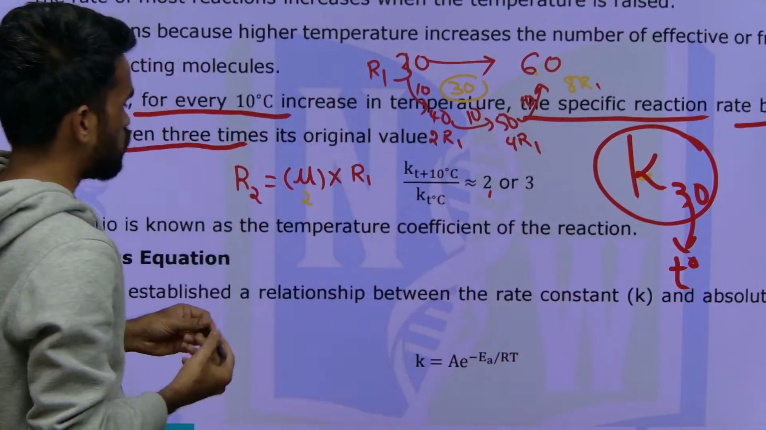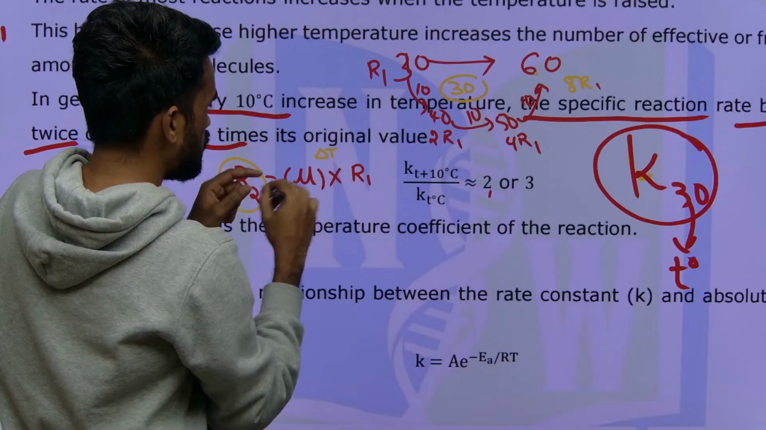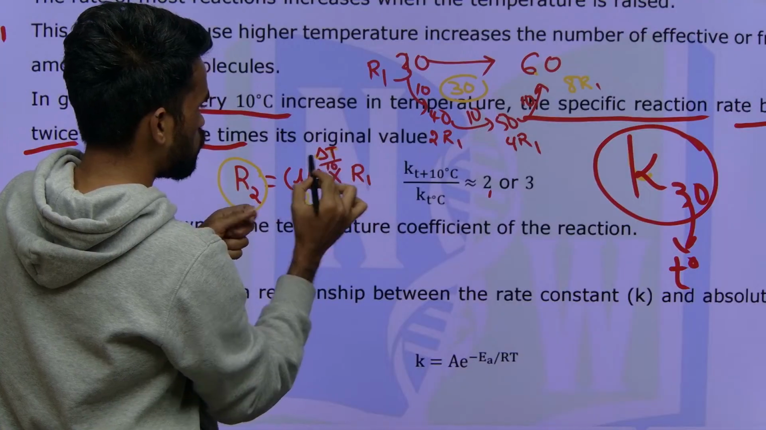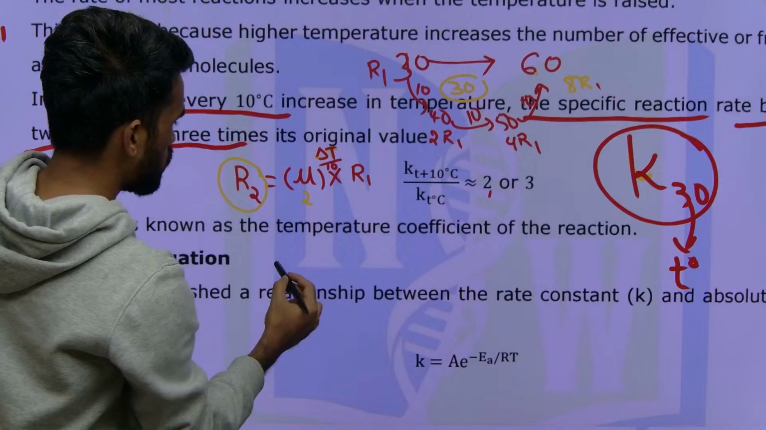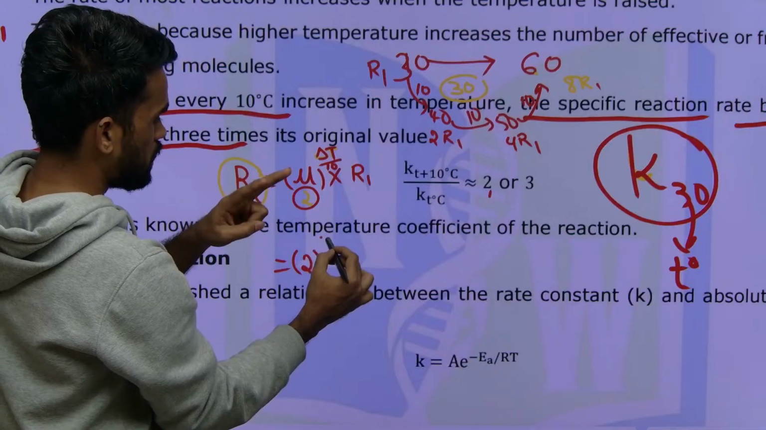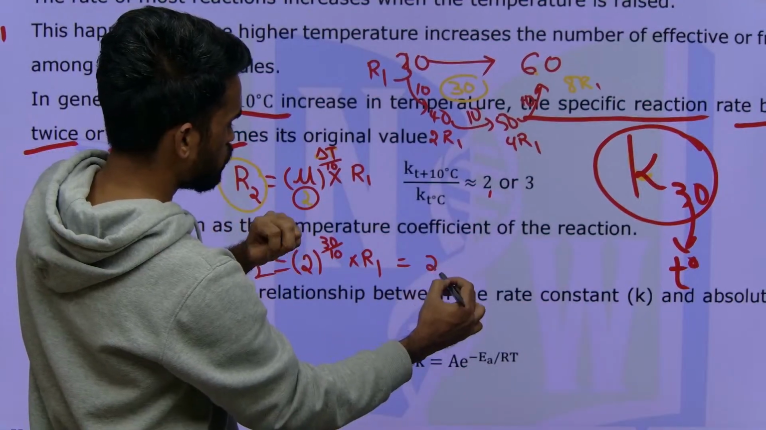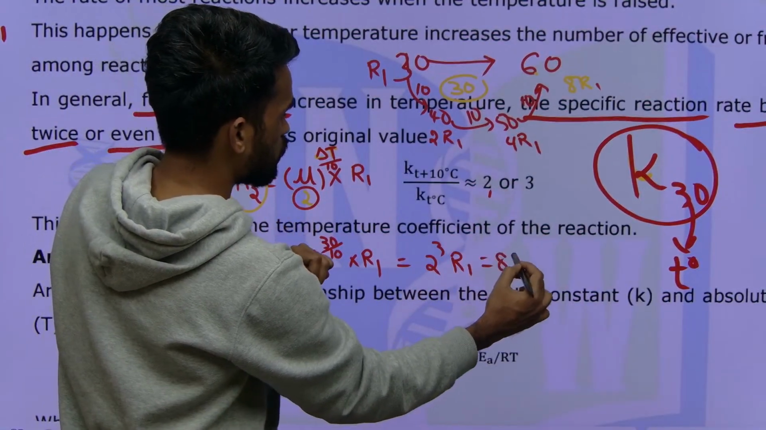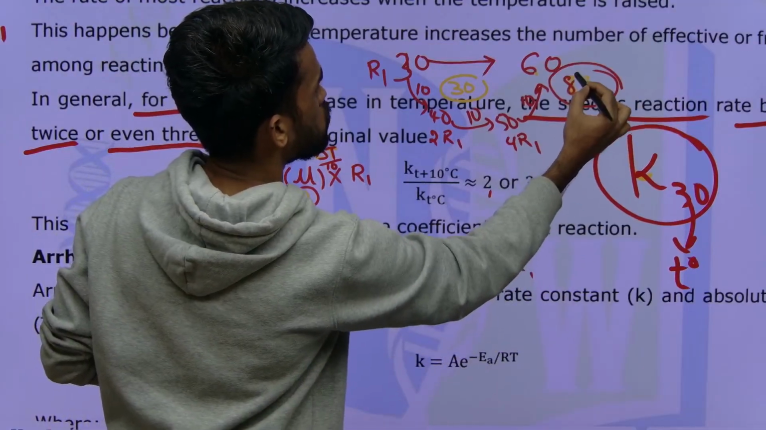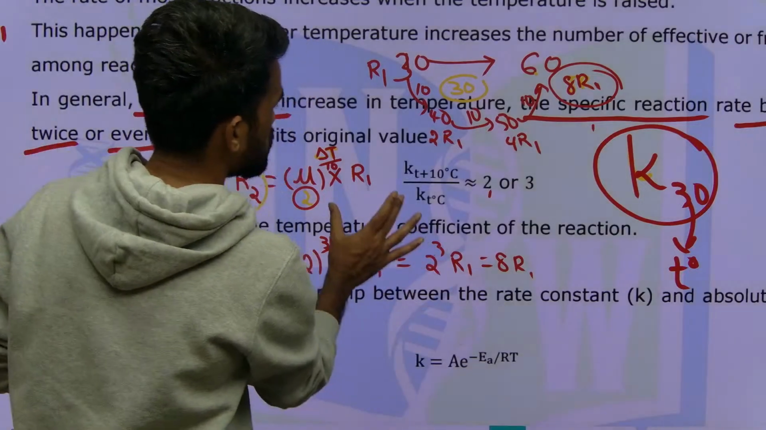This is the final. So the final rate R2 is equal to mu to the power delta T by 10, I am writing. What is delta T? It indicates the temperature difference. So if the rate is increasing 2 times for every 10 degrees, 2 power 30 by 10 into R1 gives your R2. This is nothing but 2 power 3 R1, that is 8 R1. Yes, see here also we got 8 R1. This is what you need to understand from the discussion. This is about the effect of temperature on the rate of reaction.